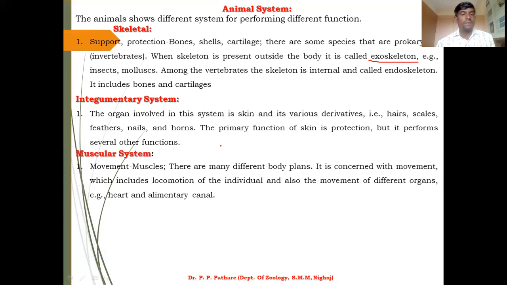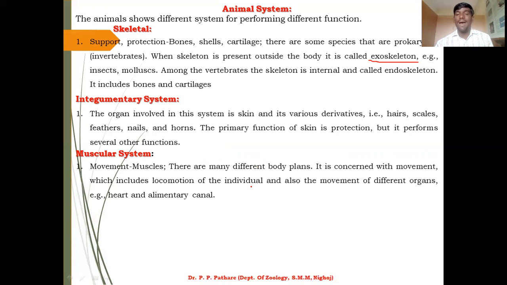Next one, that is the muscular system. Movement of muscle. It is connected with movements, which include locomotion of the individual animal, and also the movement of different organs.